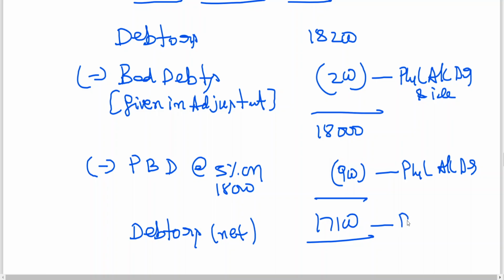Now this will be taken to balance sheet asset side. Since I have done the calculation to find PBD, all this calculation need not be taken to the balance sheet. Directly in the balance sheet you can take 17,100, and in P&L account you can do like this. To give you confidence, I have already orally explained the adjustments. Directly I will take you to the trading and P&L account.